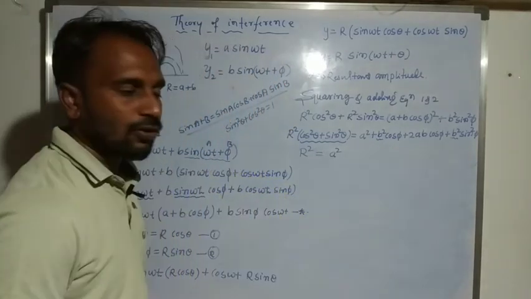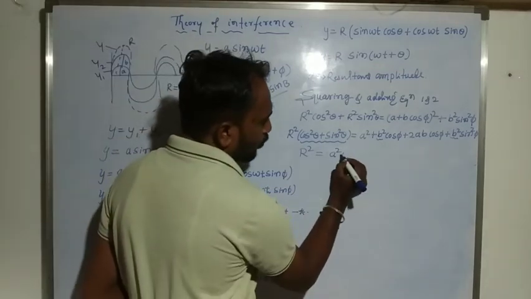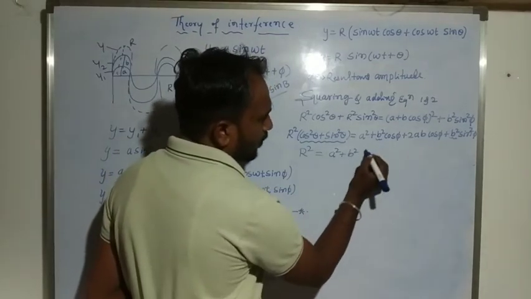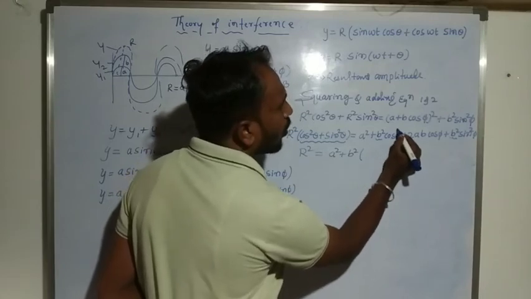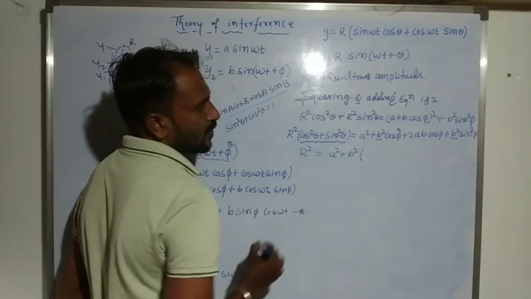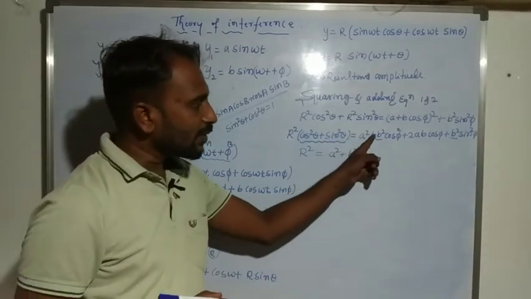So b square is common, it means a square plus b square common, into bracket. So here b square cos square pi. Why? Because a square plus b square.